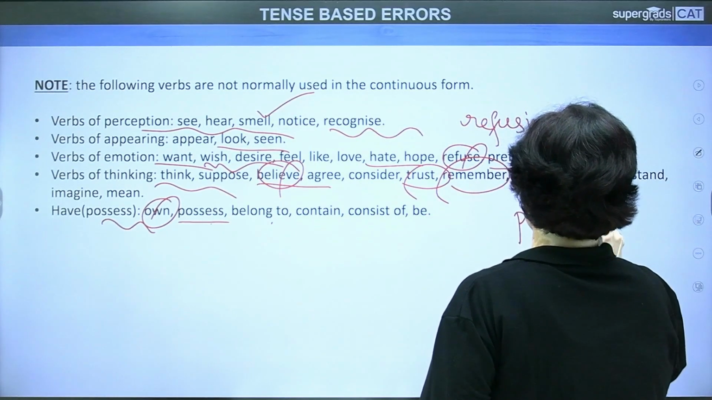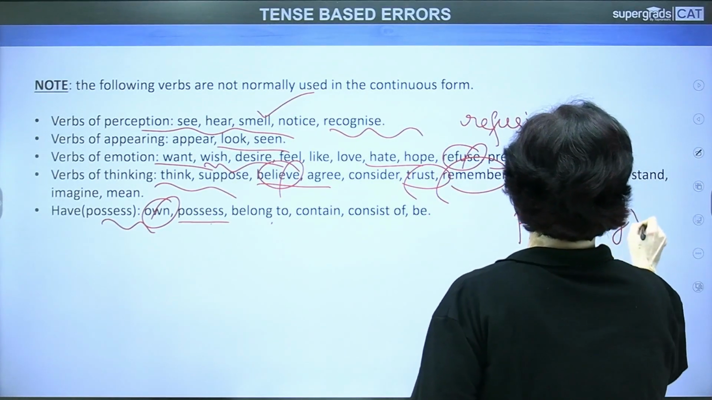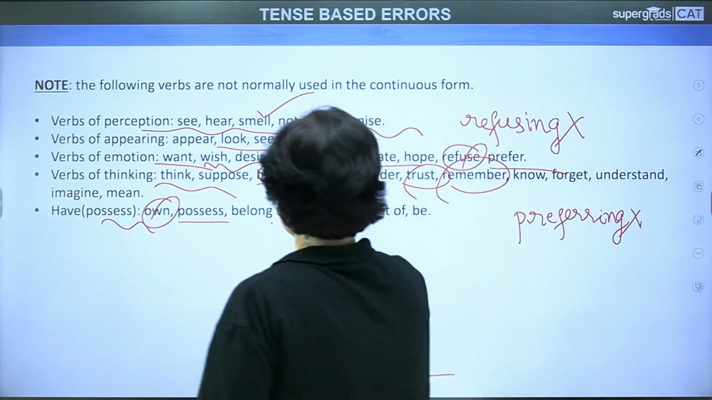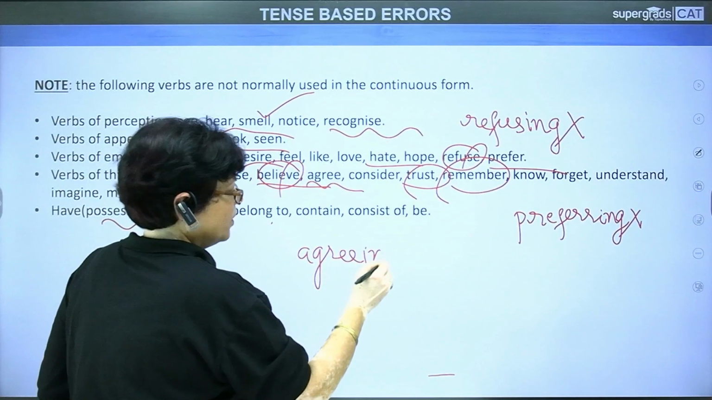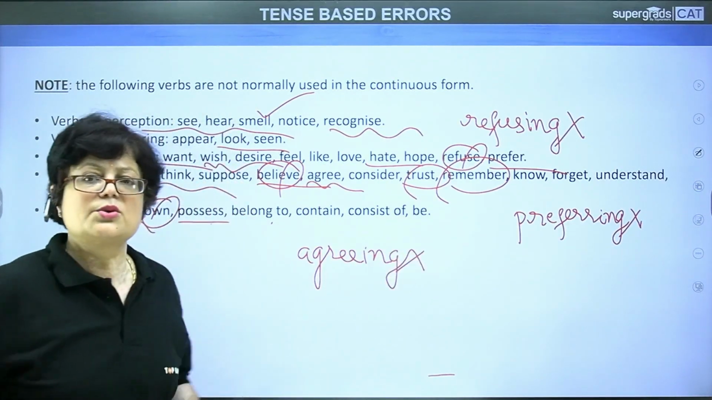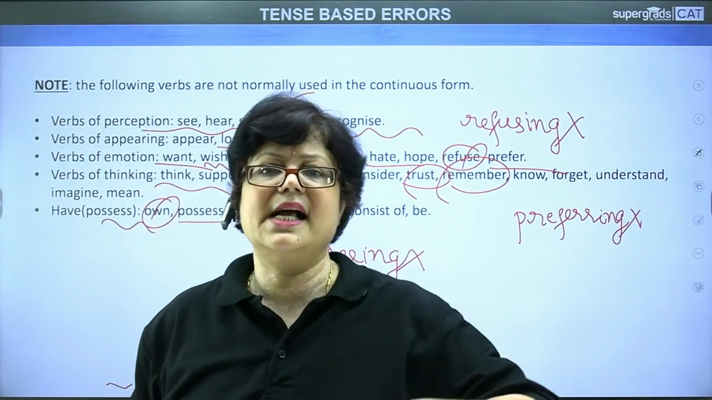Preferring. This is no word. This is not to be used. Okay? Then, I am agreeing to your point or I am agreeing to your view. No, you simply say, I agree with you. I agree with your thoughts.